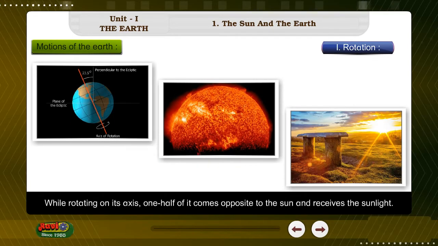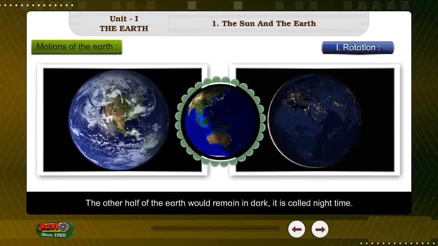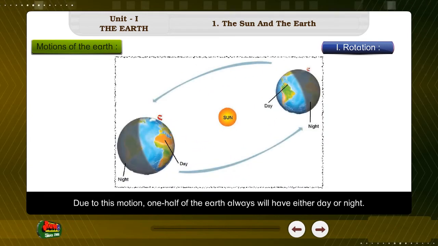While rotating on its axis, one half of the Earth comes opposite to the Sun and receives the sunlight. That part of the Earth has daytime. The other part of the Earth would remain in dark. It is called nighttime. Due to this motion, one half of the Earth always will have either day or night.